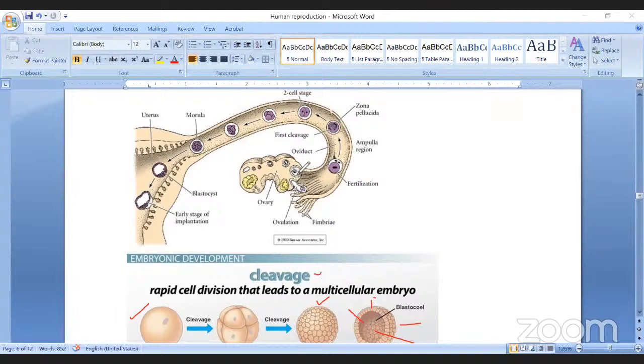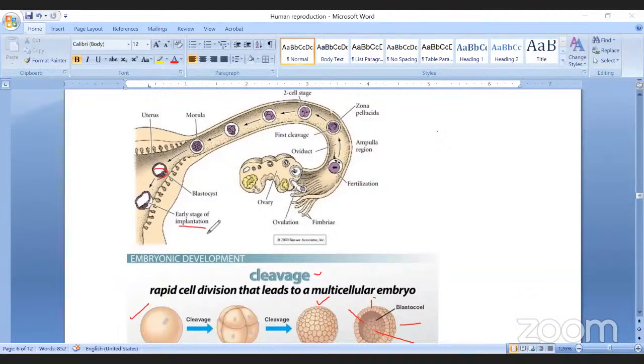So this is the process of cleavage. Just observe here. Here ovulation is beginning in the ovary. After ovulation, the fertilization process starts. After fertilization, the zygote is formed. The zygote divides and slowly becomes 2, 4, 8 cells and a blastocyst. After the blastocyst, it enters the uterus, and inside the uterus, it gets implanted.